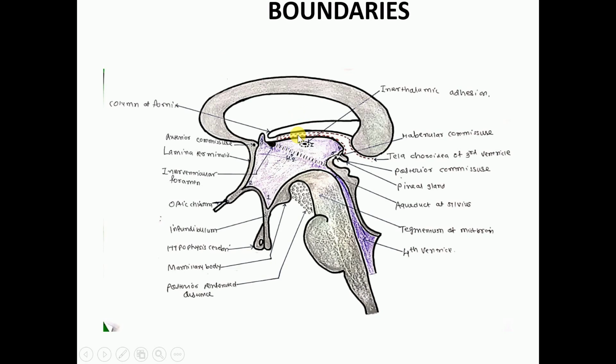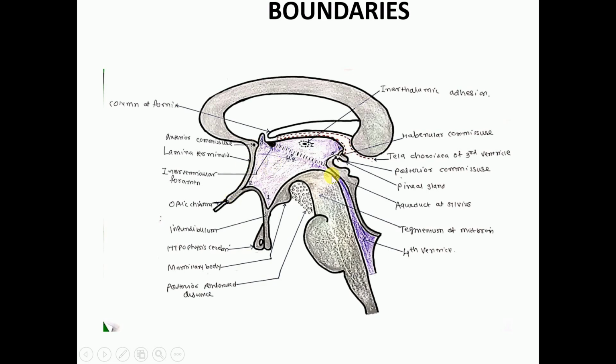Now we'll discuss the boundary. So which are the points while discussing the boundary? So first will be the anterior wall. So which are the structure forming the anterior wall? So from above to downward we can see first part is the lamina terminalis, then optic chiasma, anterior commissure. This dotted portion is known as anterior commissure. What is anterior commissure? They are the commissurial fiber which passes through the lamina terminalis upper part, which mainly communicates the frontal lobe. So three parts which form the anterior wall: lamina terminalis, anterior commissure, optic chiasma.